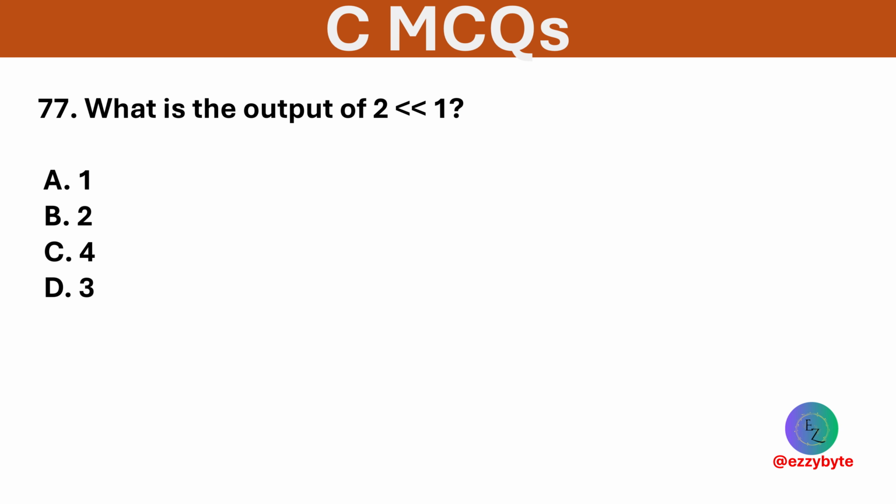What is the output of the following? Options are 1, 2, 4, and 3. Option C is correct. Left shift moves bits. 2 became 4 after 1 left shift.